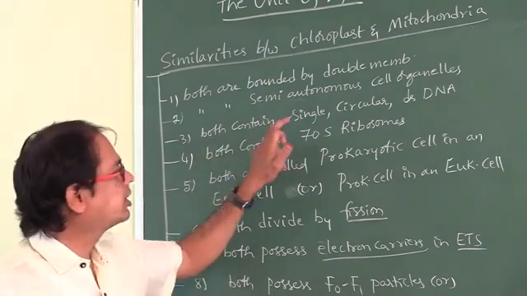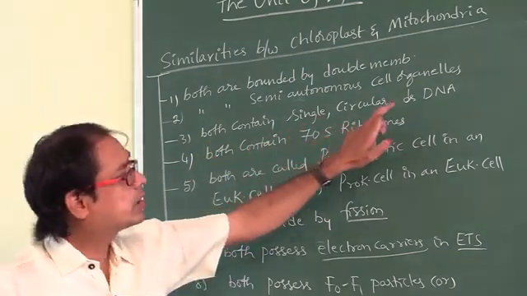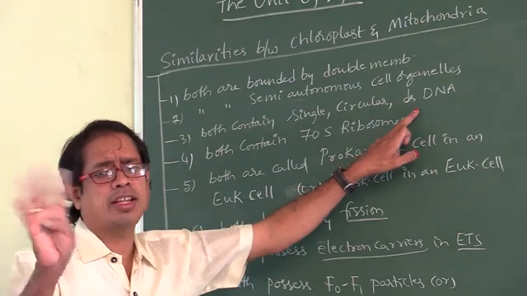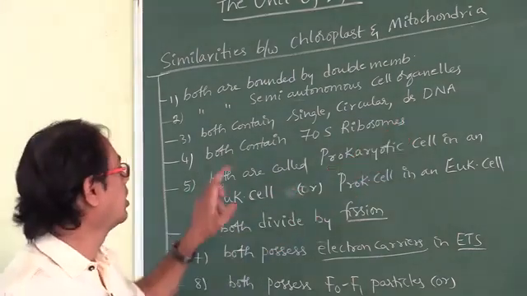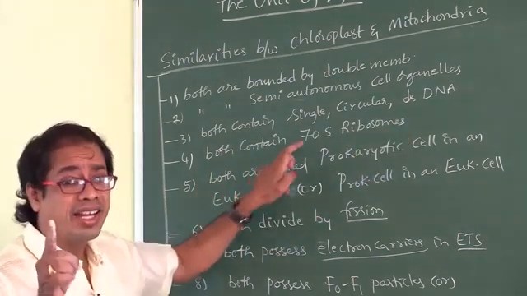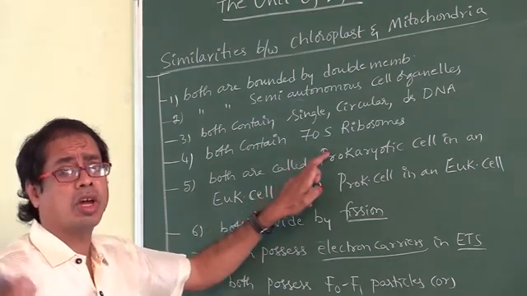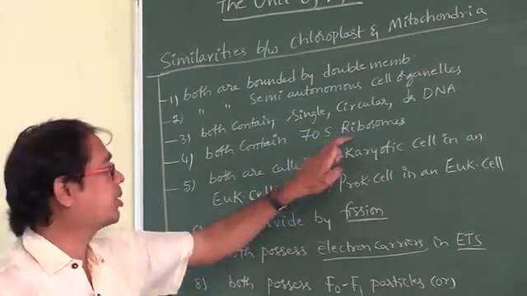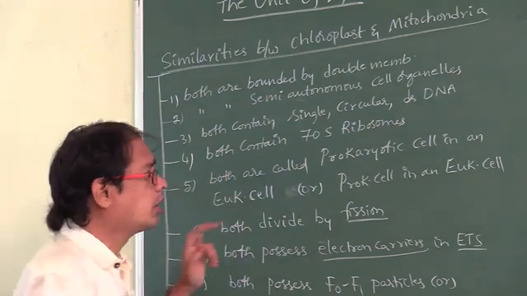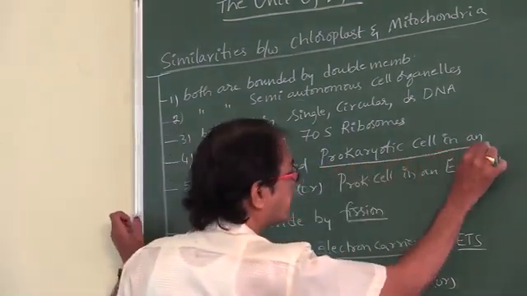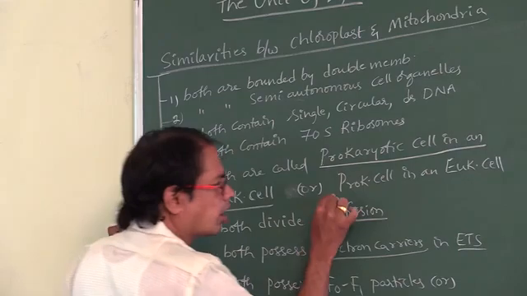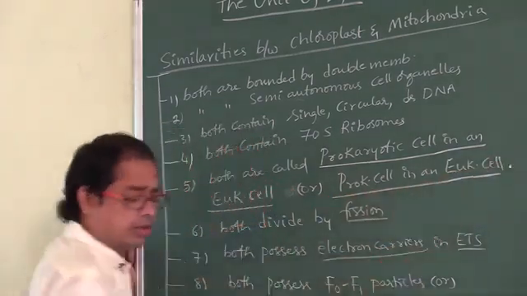Both contain single, circular, double stranded DNA. Don't say single stranded DNA, double stranded DNA. Both contain 70S ribosomes, which are smaller than cytoplasmic ribosomes. Both are called prokaryotic cell in an eukaryotic cell.